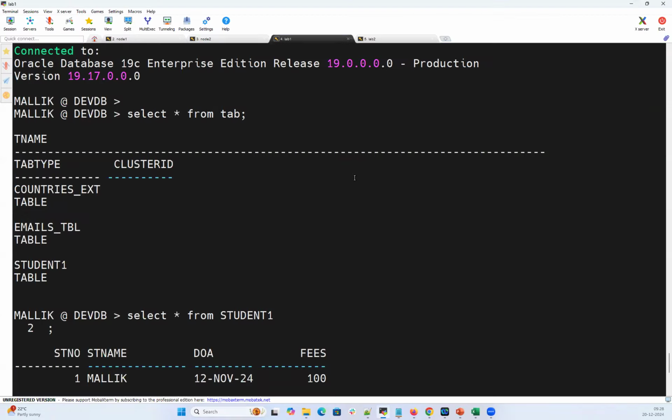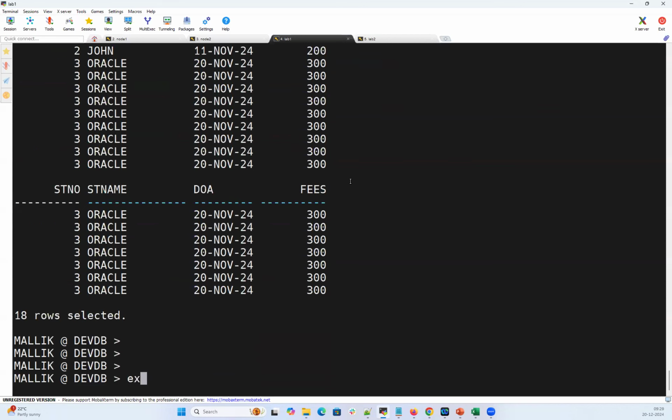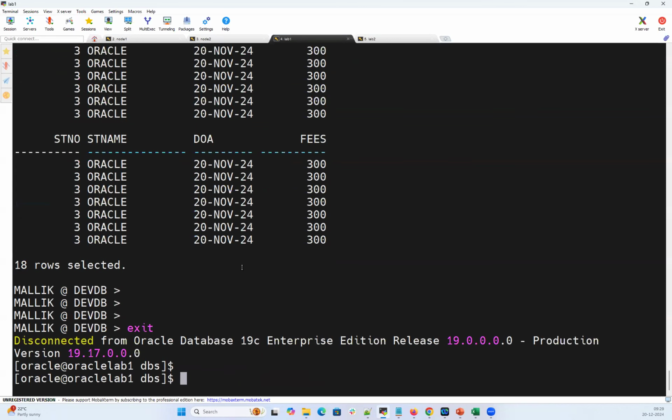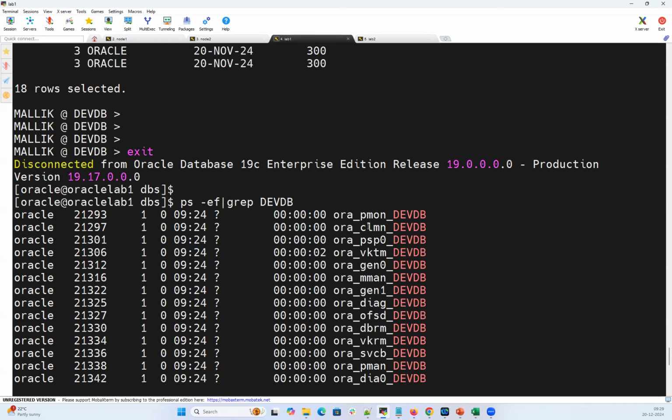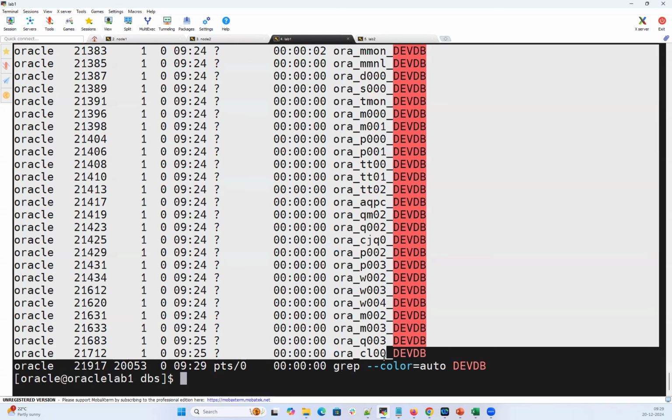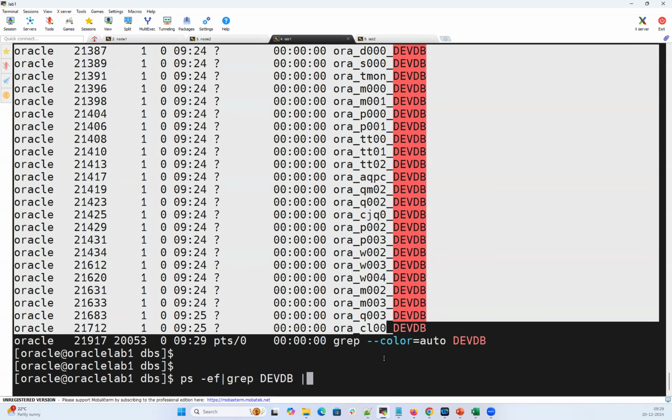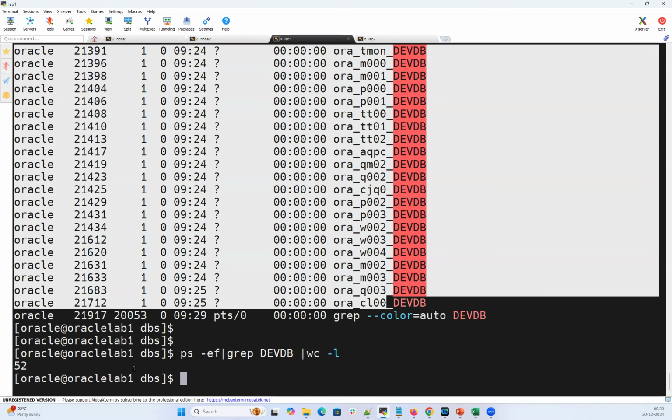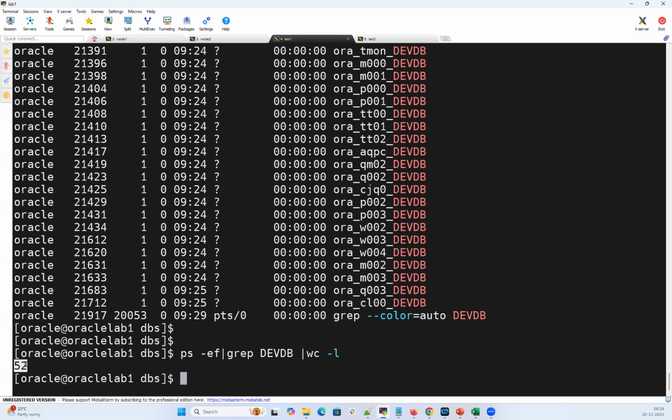Let's say ps -f grep devdb. So these many background processes started on this server, and I can count how many background processes. Right now there are 52 background processes. So I'll take one duplicate session for this, the same server, one more session.